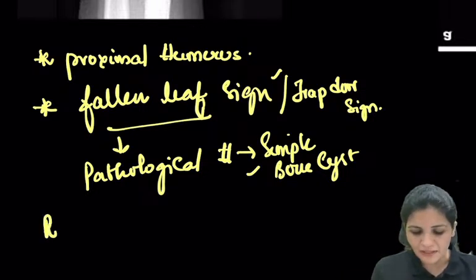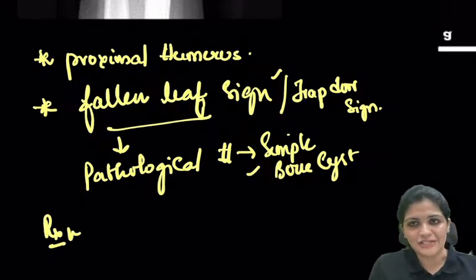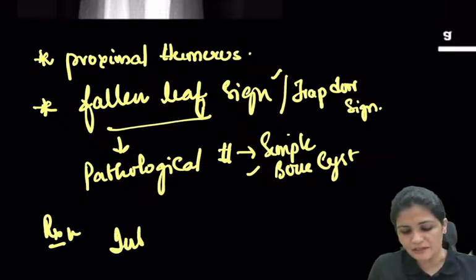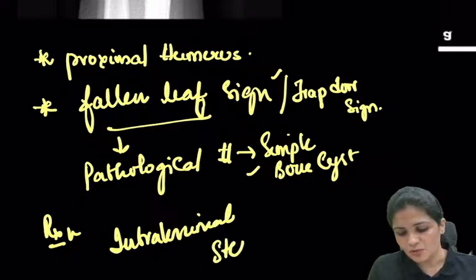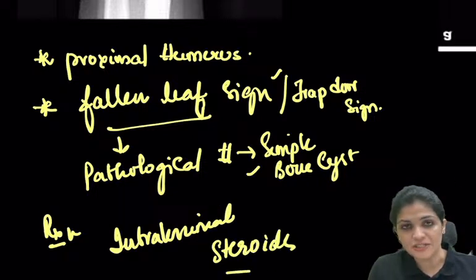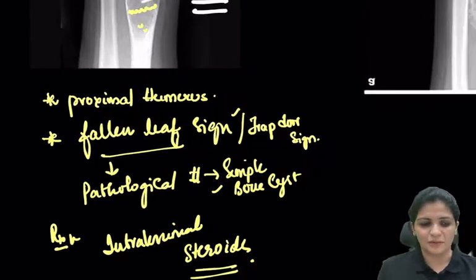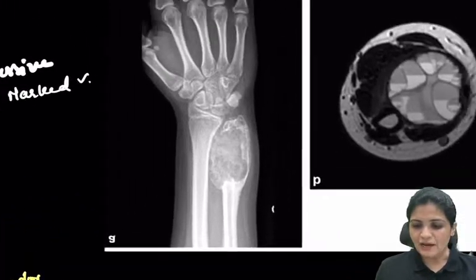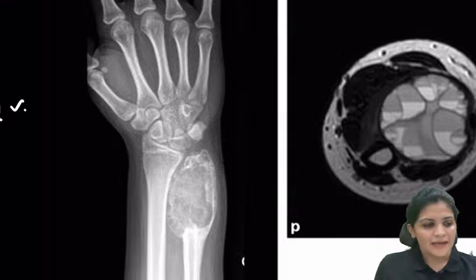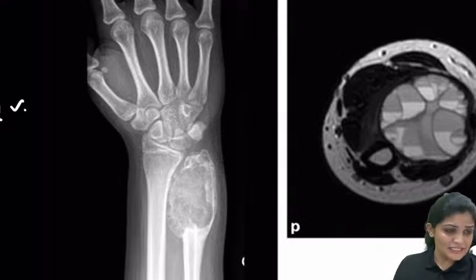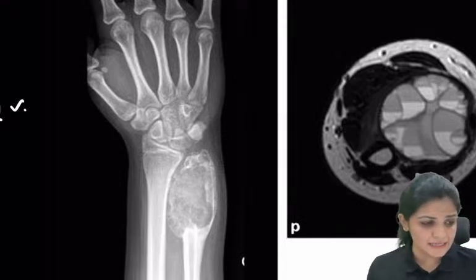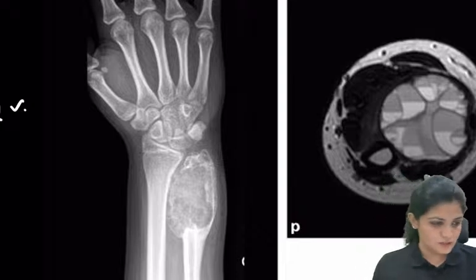So what is the treatment? Again, it is surgical management, but usually you can try a dose of intralesional steroids, and then you can subside the cyst. This is about the simple bone cyst. Now, what is this? Somebody has answered it as GCT and telling me that there are soap bubbles.